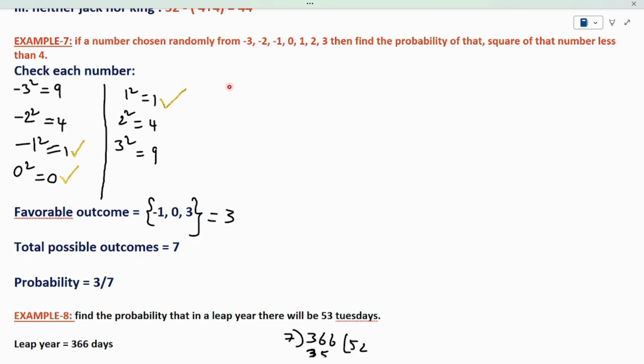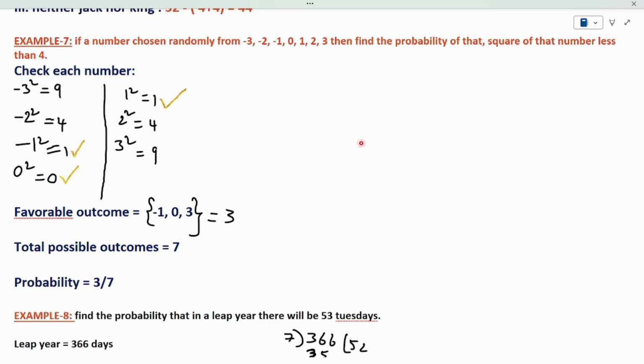Same here also we have to find the sample space. What is the sample space here? Simply all these 7 outcomes are the sample space. So my sample space is 7. Sample space is nothing but all the possible outcomes, or total possible outcomes, which is 7.